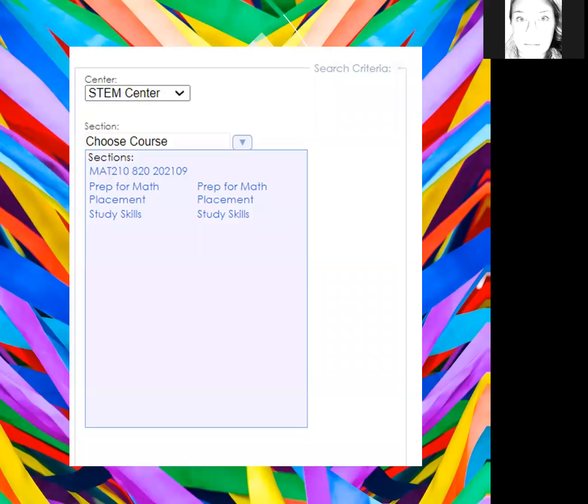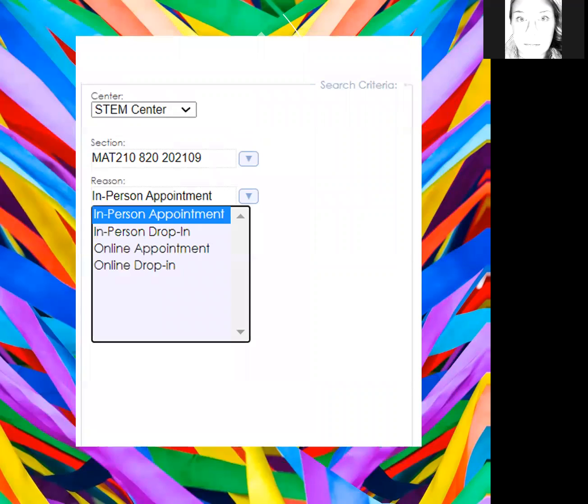Choose the course that you are seeking a tutor for. If you do not see your desired course listed, try selecting a different center. If you still do not see your course listed, OLS does not currently tutor that course. Next, select the type of tutoring that you are seeking. The majority of OLS sessions are in-person appointments.